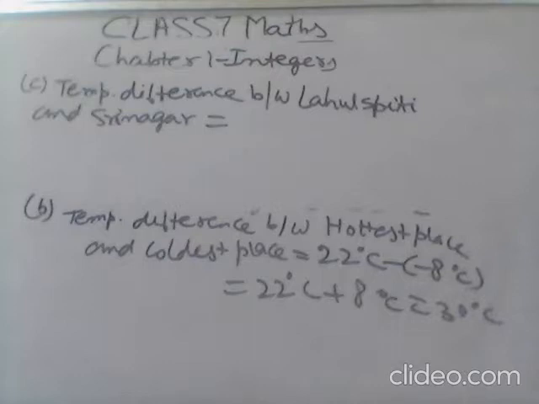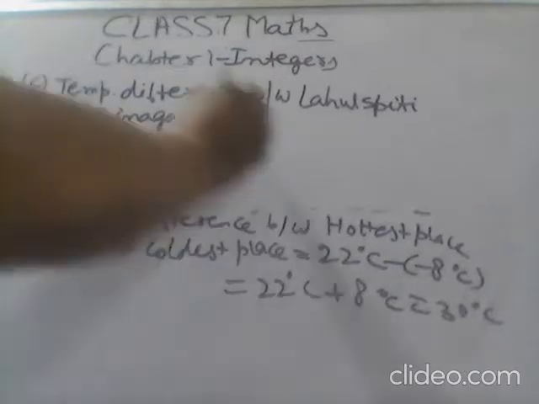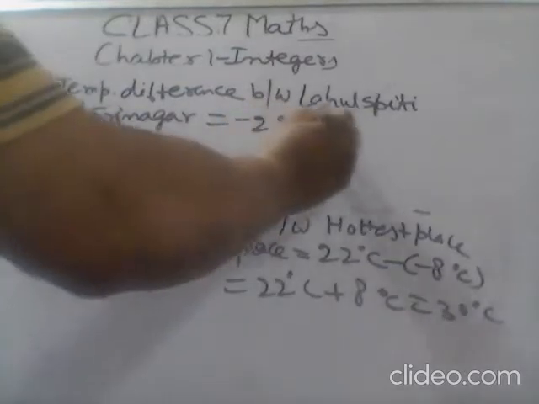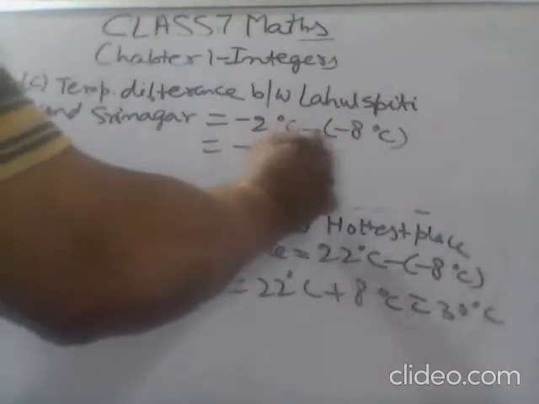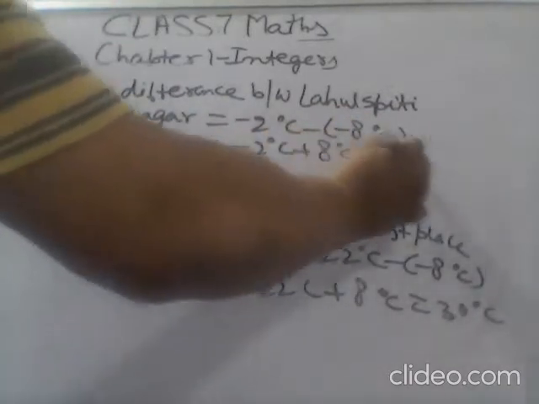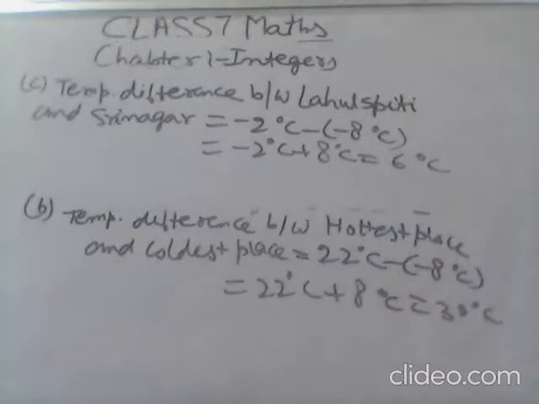So subtract the smaller number from the greater number. -2 degrees Celsius minus (-8 degrees Celsius), that is -2 degrees Celsius plus 8 degrees Celsius, that is 6 degrees Celsius.